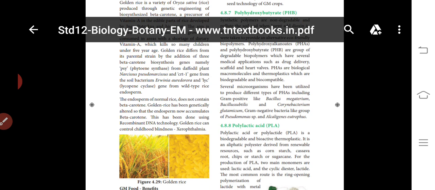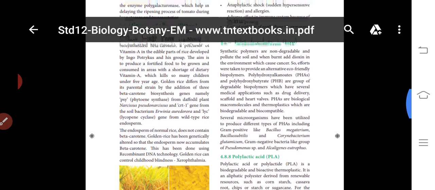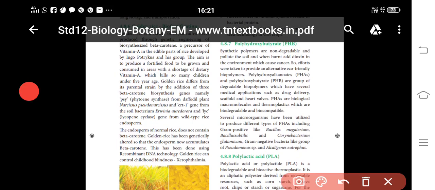It controls childhood blindness, xerophthalmia, which kills so many children under 5 years because of vitamin A deficiency. So the scientists decided to produce this rice, called golden rice.